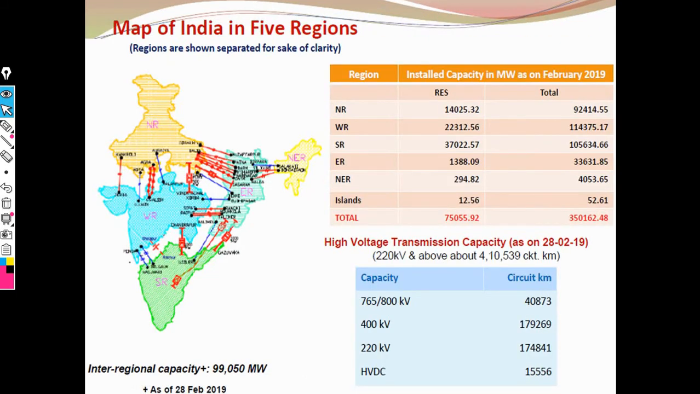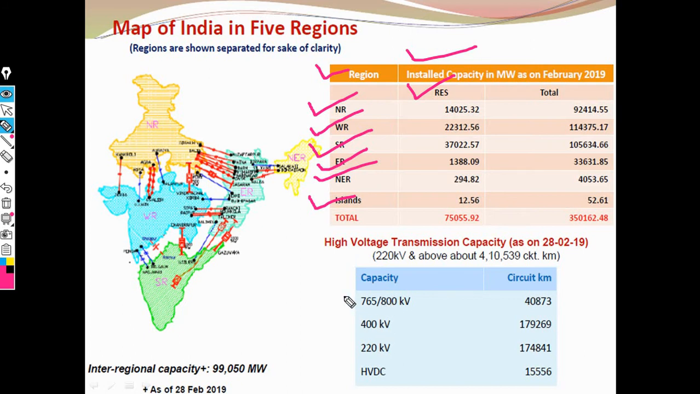Okay, now this is the map of India in five regions. These are the regions, and these are the installed capacity in megawatts. Here these are the renewable energy sources. This is the north region, then the west region, south region and east region, and the north east region, and the last one is the island region. These are the several capacities.